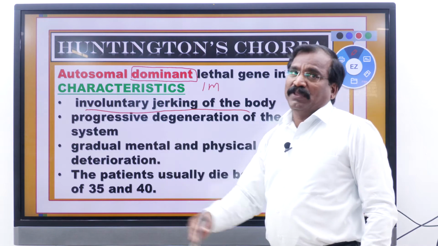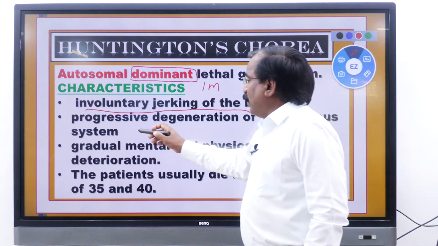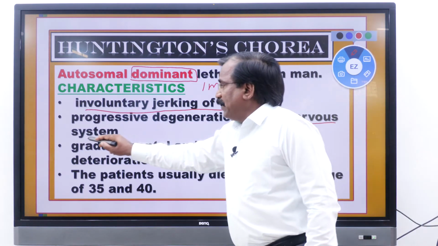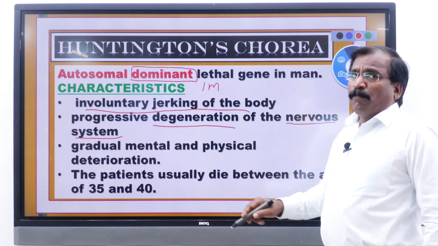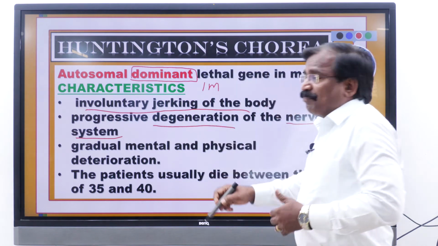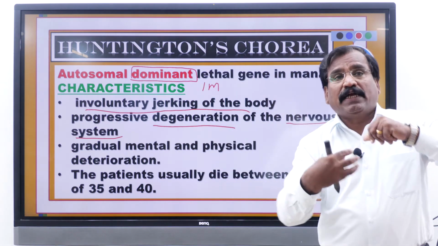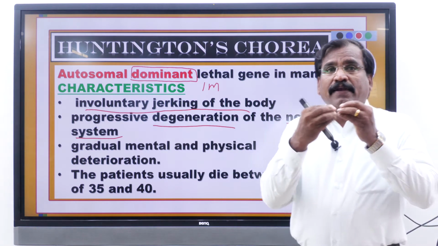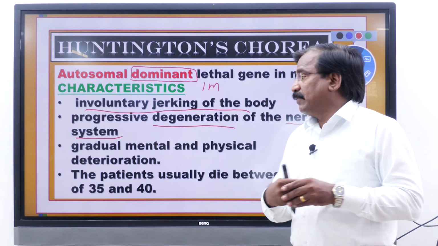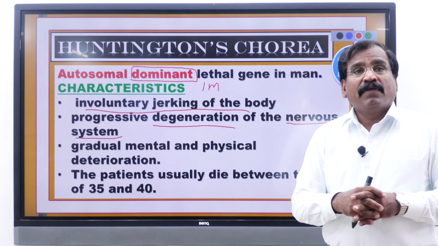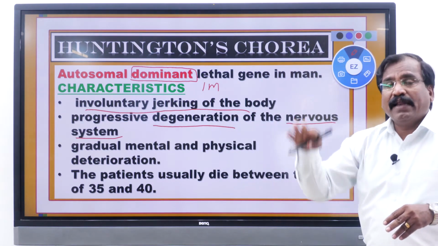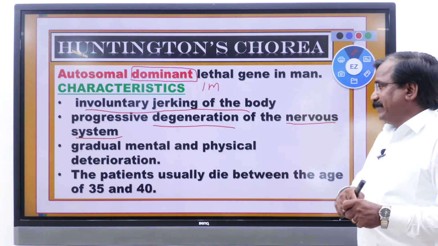The characteristics of Huntington's chorea: it is a progressive degeneration of the nervous system. Degeneration means the death of nerve cells, a decrease in the number of nerve cells. Progressive means a gradual degeneration of the nervous system.